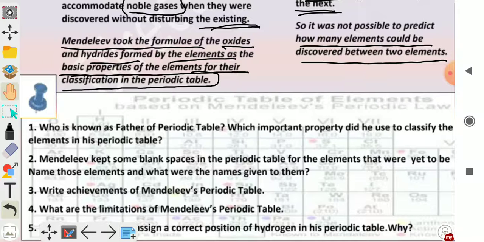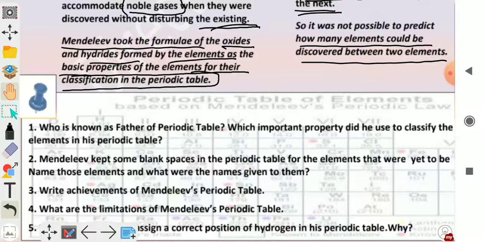So Mendeleev took the formulae of oxides and hydrides formed by the elements as the basic property of the element for their classification in the periodic table. Also, he arranged the elements in their increasing atomic masses. Question number 2. Mendeleev kept some blank spaces in the periodic table for the elements that were yet to be discovered. Name those elements and what were the names given to them.